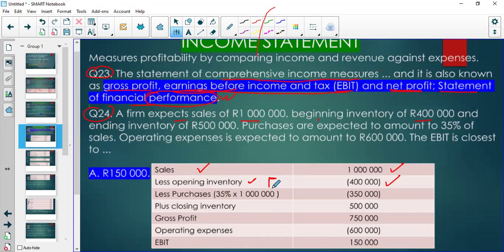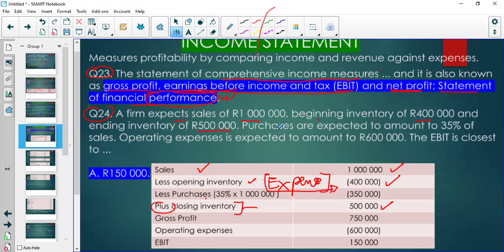Remember, opening inventory is an expense. Then closing inventory is income, so it's not going to be subtracted, it's going to be added. So the closing inventory here is a plus.